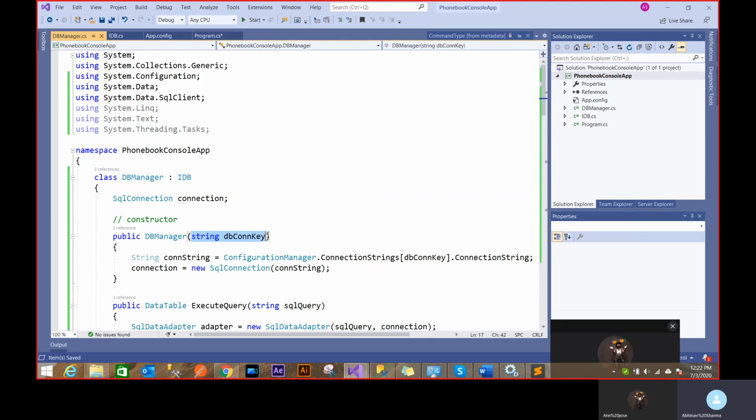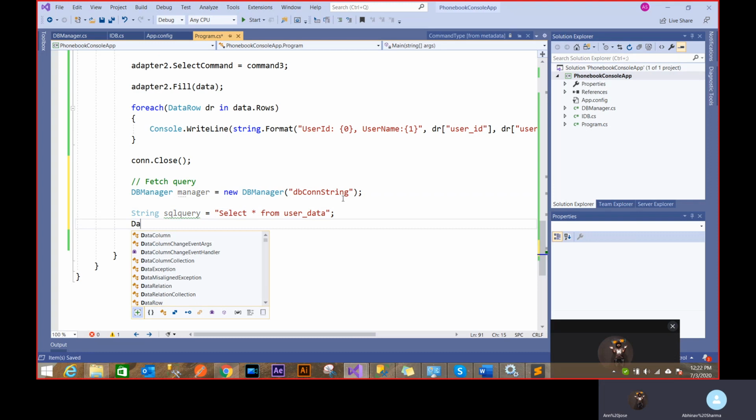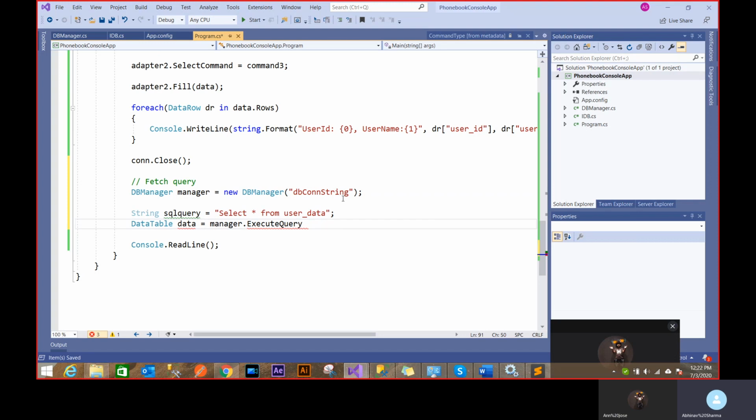If I just miss this out, then I can create the constructor blank, but because I have set parameters, I have to use it. Now I have to call a query, right? So I'll have a string sqlQuery: select star from user data. Now you see the thing is very neat. All I have to do is DataTable, dbManager.ExecuteQuery.